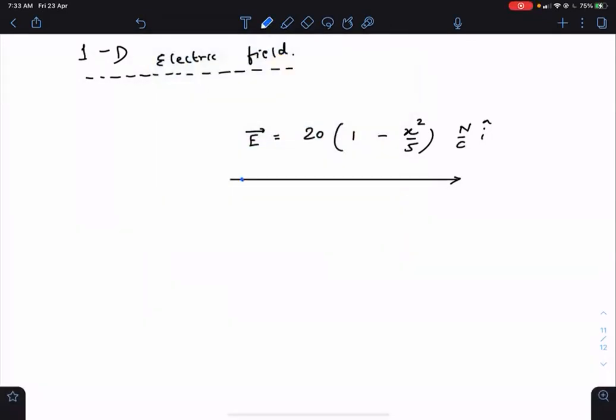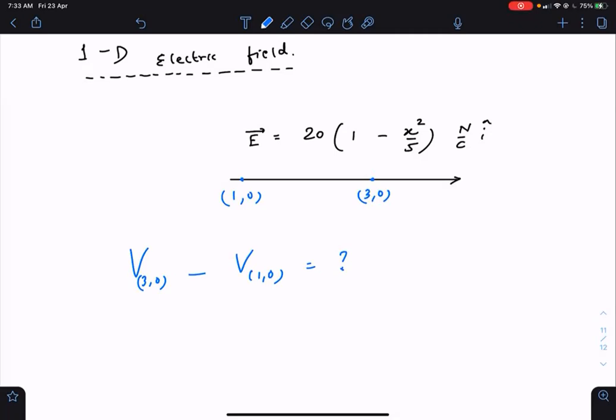One is, let's say, (1, 0). Another is, let's say, (3, 0). This is the initial point. Let's say you have to find out the potential difference: potential at (3, 0) minus potential at (1, 0). This is your goal, to find this.